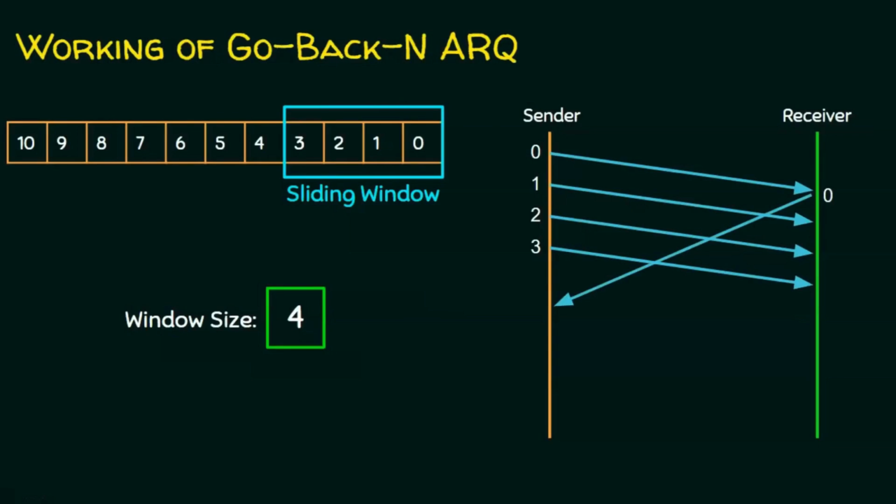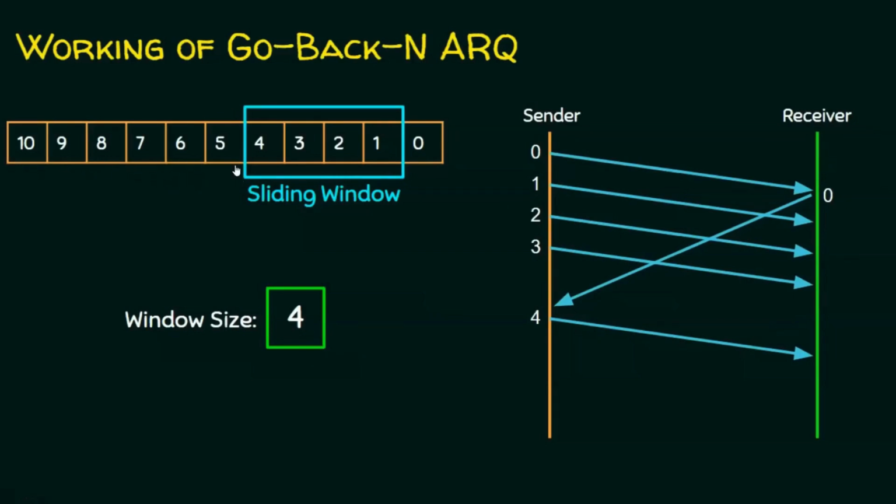Now what is expected? The sender is expected to receive an acknowledgement for frame 0. Let's assume the receiver sends the acknowledgement for frame 0, so what do you understand from this? Frame 0 is sent and it has been successfully received by the receiver, because the receiver has acknowledged frame 0. Now the sender will send the next frame. What is the next frame? The next frame is frame number 4. If you observe, the window now slides, because this is the frame which is sent and acknowledged. We do not need to worry about this frame anymore.